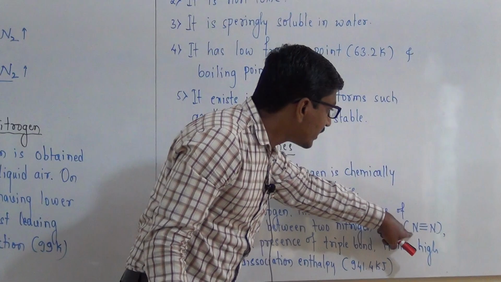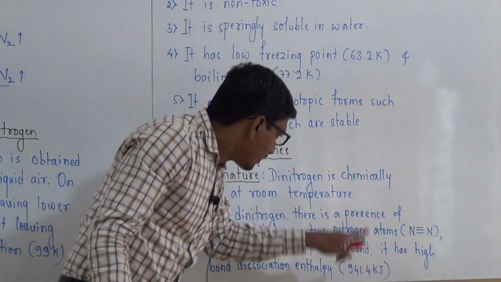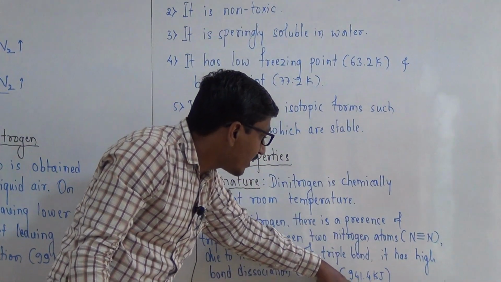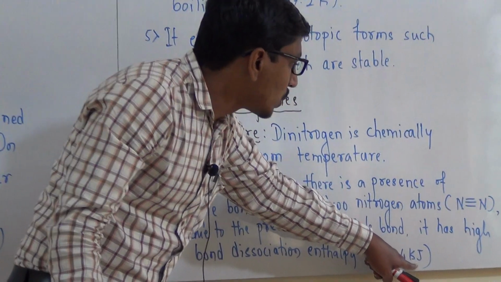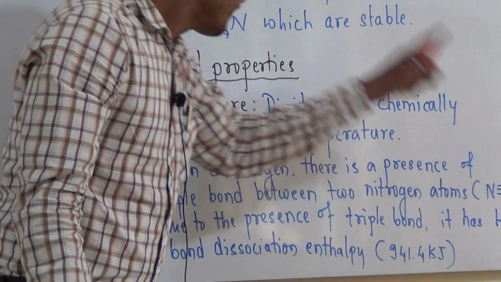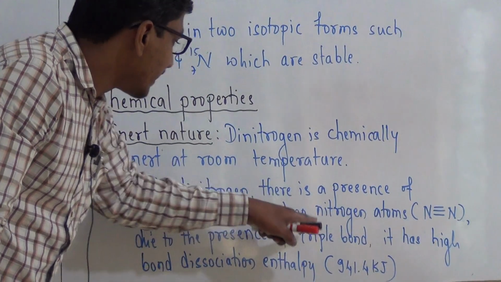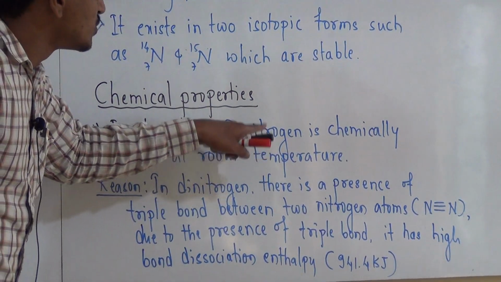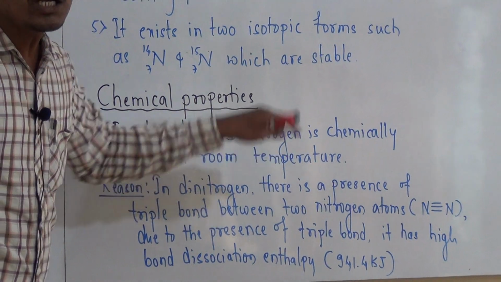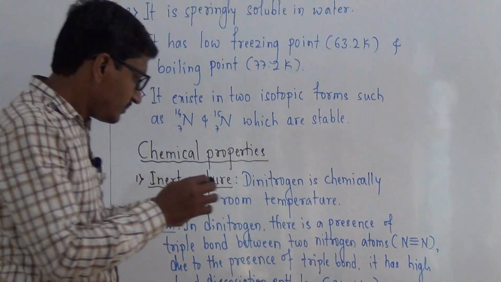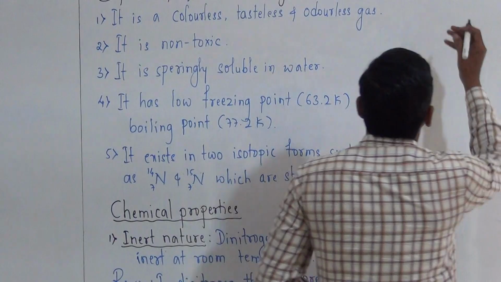To break the nitrogen triple bond, it requires 941.4 kilojoule of energy. That's why, due to the triple bond between the nitrogen atoms, dinitrogen is chemically inert at room temperature.